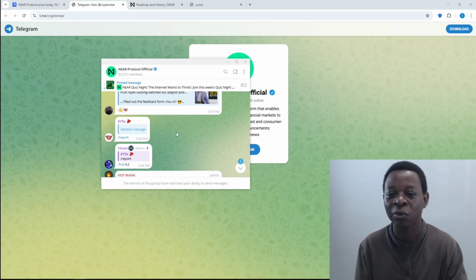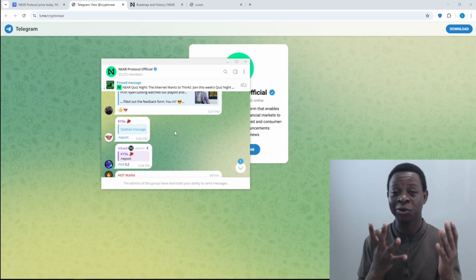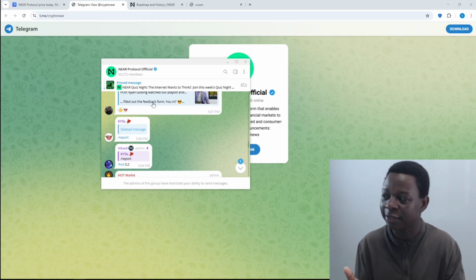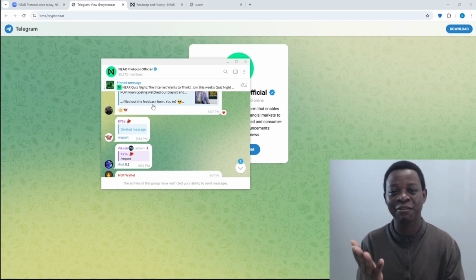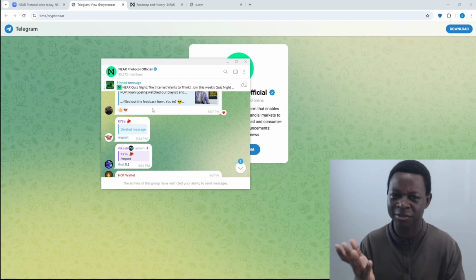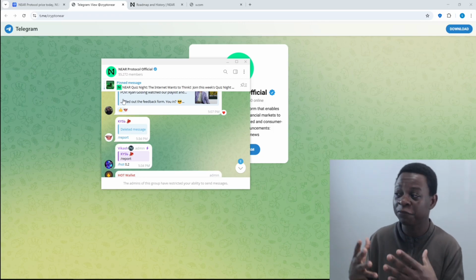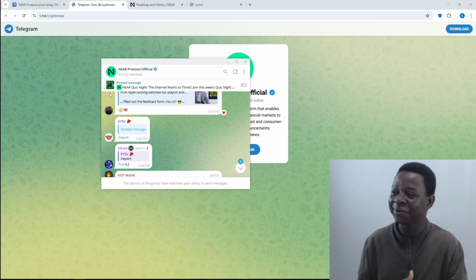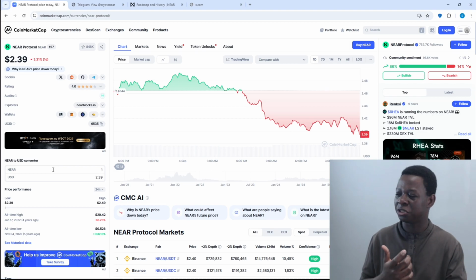I am not advertising this coin. I am showing you things you need to do, ladies and gentlemen, for you to be able to actually know, is a coin reputable or not? Some of the things that can tell you is the Telegram channel. Do they have a presence on Twitter? Do they have a presence on YouTube? Go to YouTube, search about them. And after you see this kind of presence around these people, 55,000 followers is not a joke. Okay? So you can now understand that, yes, this is something which is reputable.